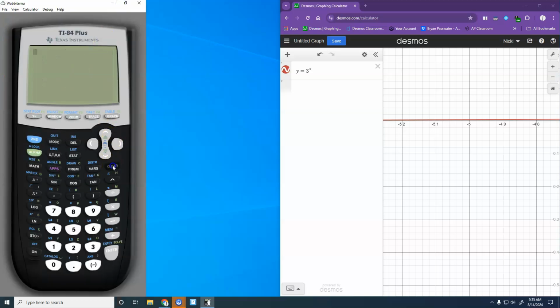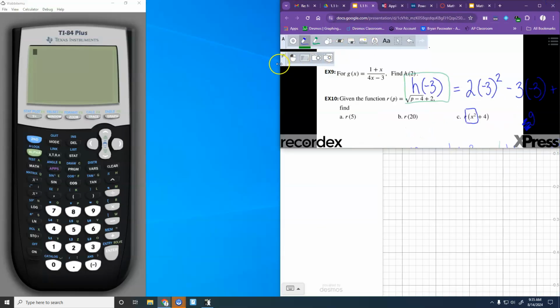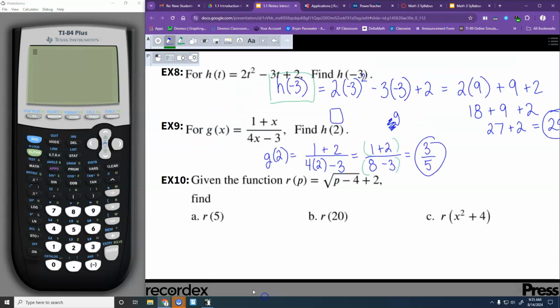All right. So for the calculator, notice this one actually gives you problems if you try to type it in the calculator and you don't do it correctly. Like for this one, you got to be careful because if you do 1 plus 2 divided by 4 times 2 minus 3, it gave me negative 1.